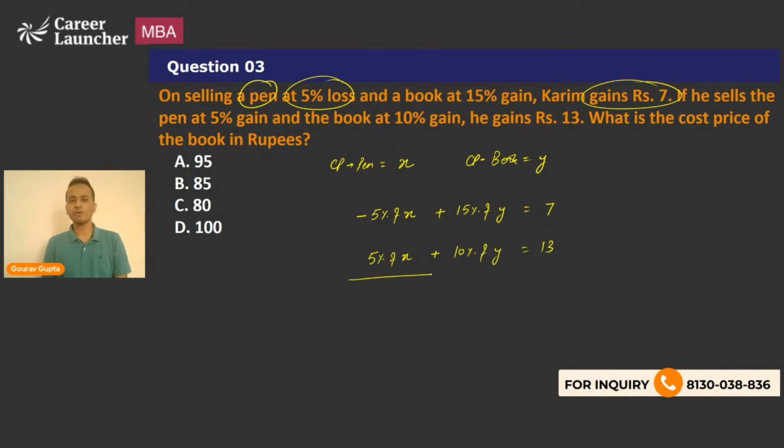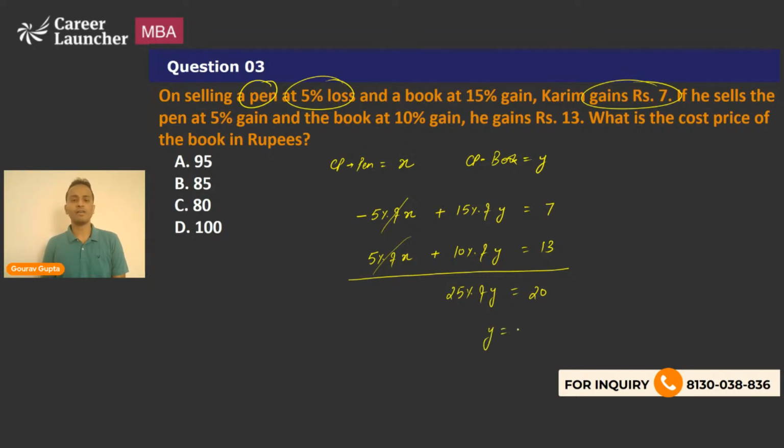Now you can see linear equations in two variables. If I add these two equations, minus 5% of x plus 5% of x will get cancelled, and the remaining part will be 25 percentage of y is equal to 20.